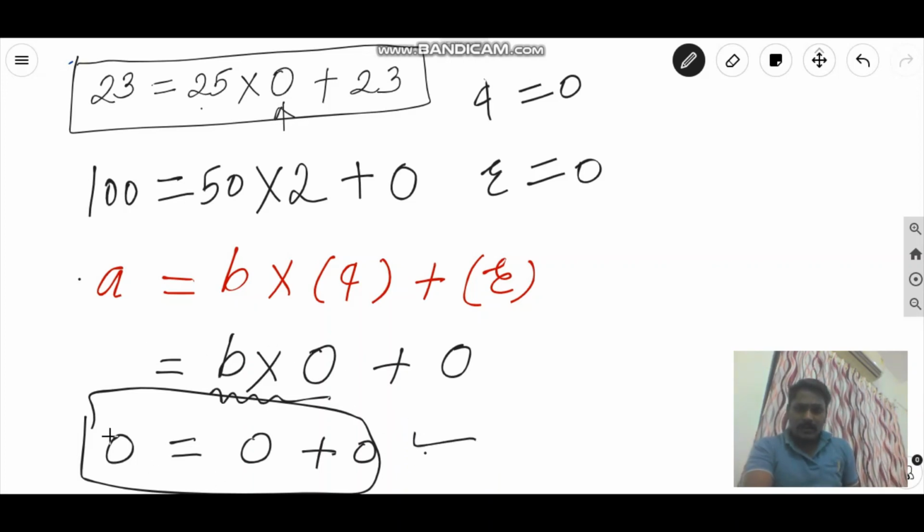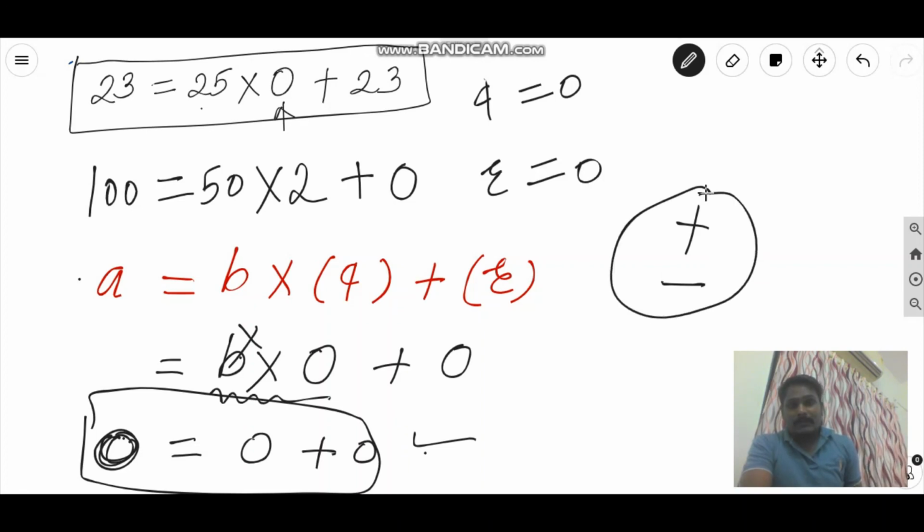Now here in this case, about B we don't know, but about A we are getting 0, and 0 is not a positive integer. Yes, it is an integer, but it is not a positive integer because 0 doesn't have any sign, plus or minus. So here the Euclid's division lemma statement is violated because we are not getting a positive integer.